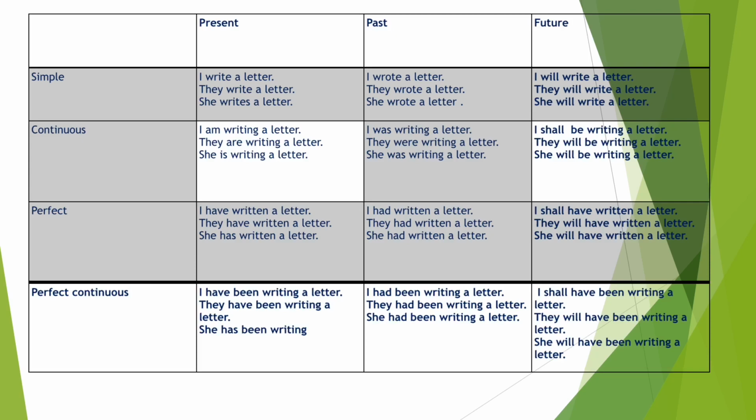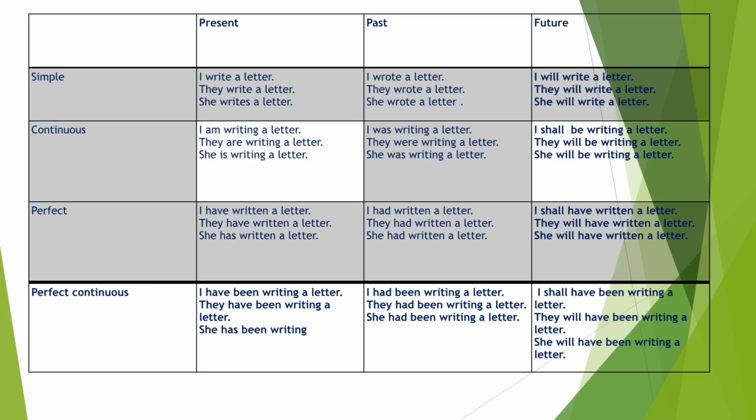And next one is future perfect continuous tense. Here we use shall or will plus have plus been plus first form of the verb and ing. I shall have been writing a letter, they will have been writing a letter, she will have been writing a letter.